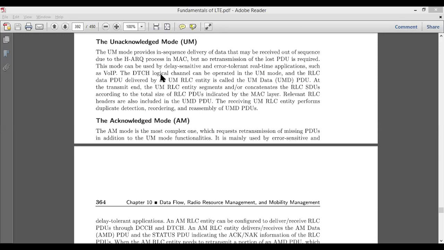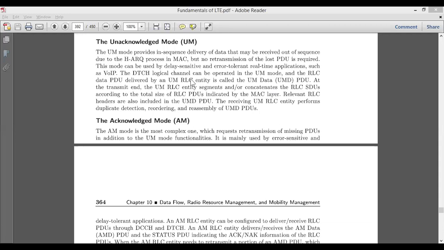Then these DTCH logical channels can be operated in UM mode, and the RLC data received by a UM RLC entity is called UM data. So what we have seen here is that, just like TM data, we also have UM data. In this way we go for unacknowledged mode, and based on the size of the header or the size of the transmitted data, segmentation or concatenation of the user data takes place.